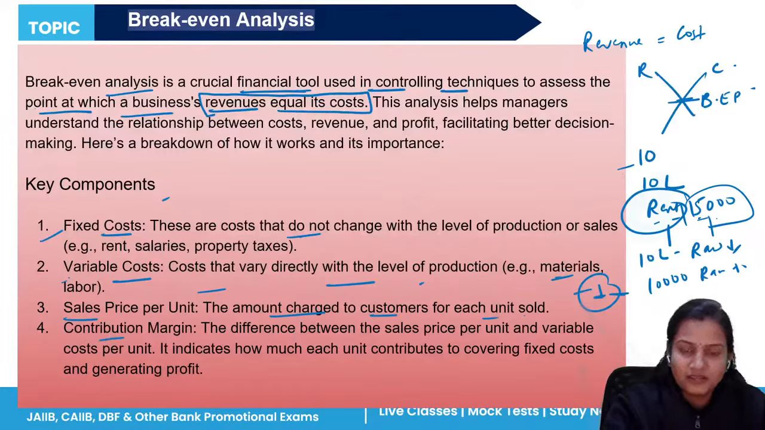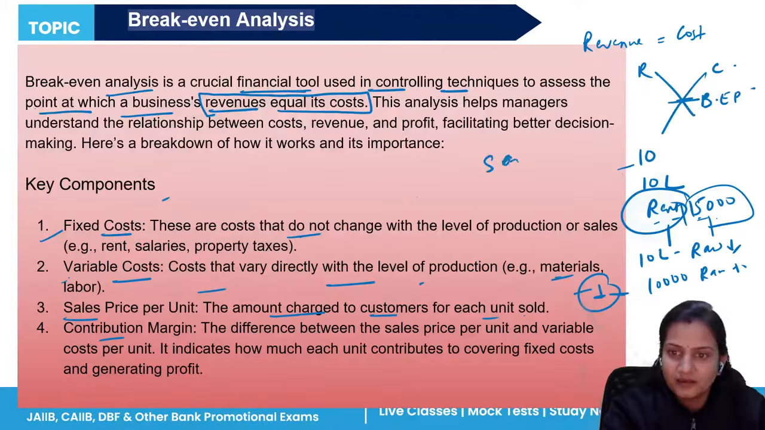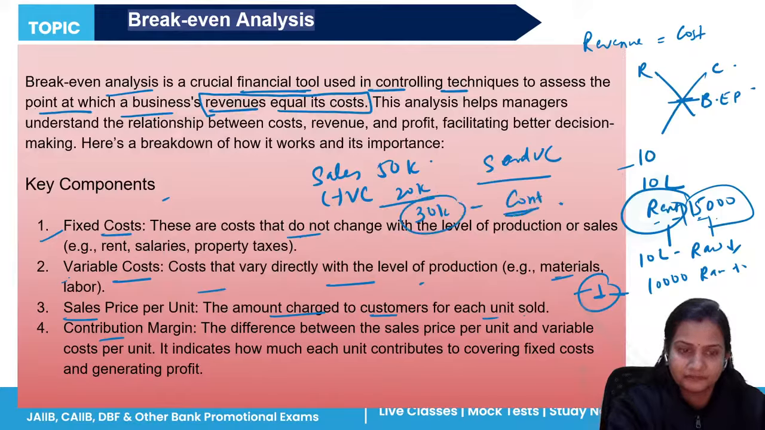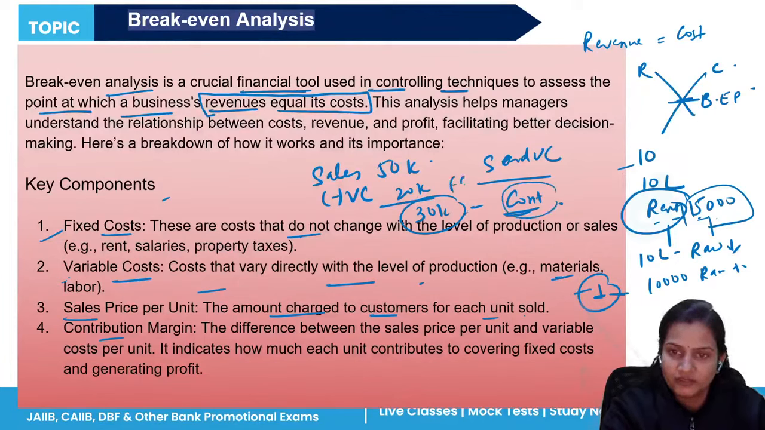And contribution margin is the difference between the sales and variable cost. Suppose your sales are 50,000 and your variable cost is, let's say, 20,000. So whatever amount is left, that is your contribution. So it tells you that you have this much amount to cover your fixed cost.